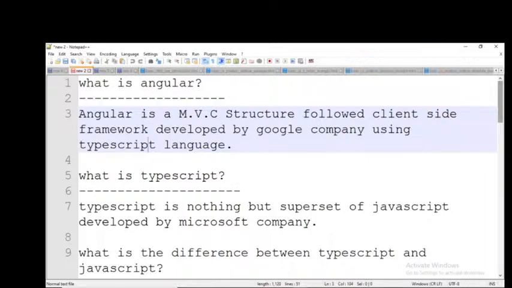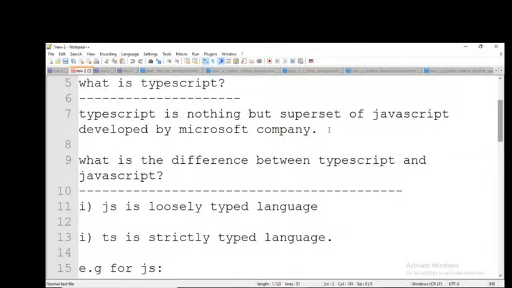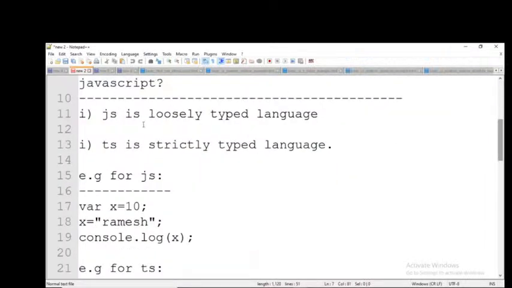So what is the difference between JavaScript and TypeScript? The first difference is JS is a loosely typed language and TS is a strictly typed language. Here typed means data types.